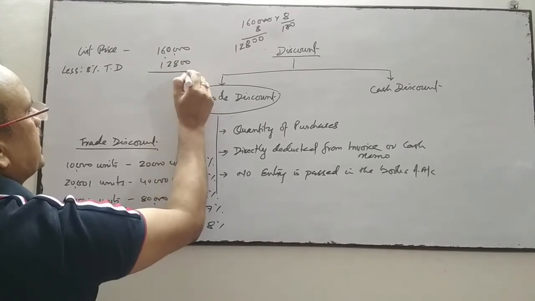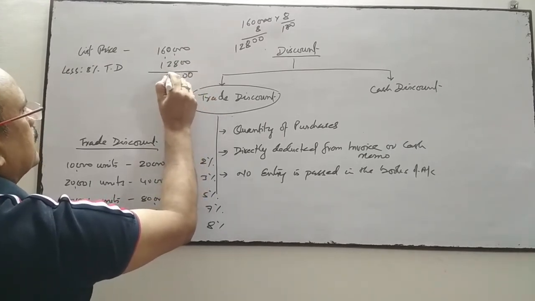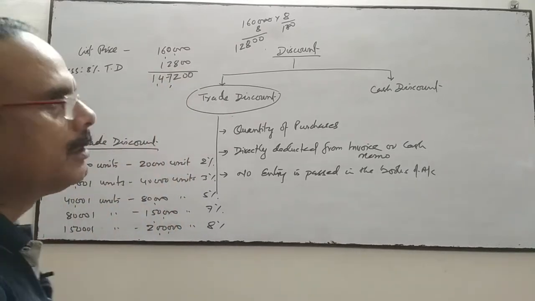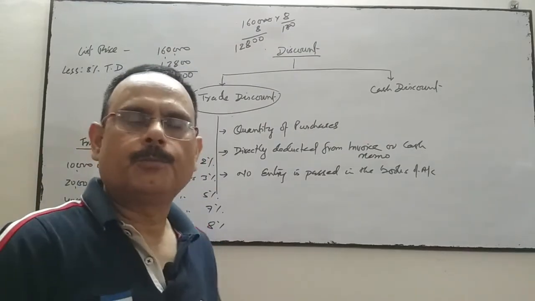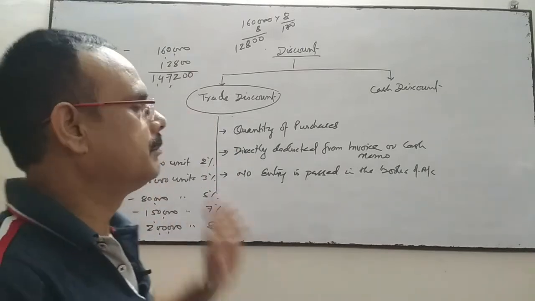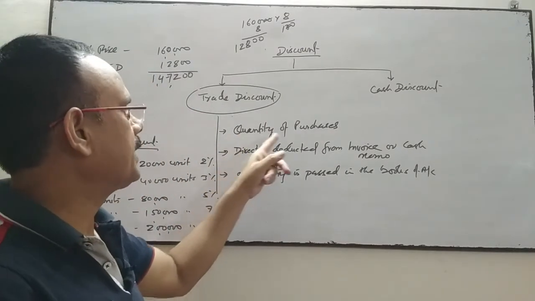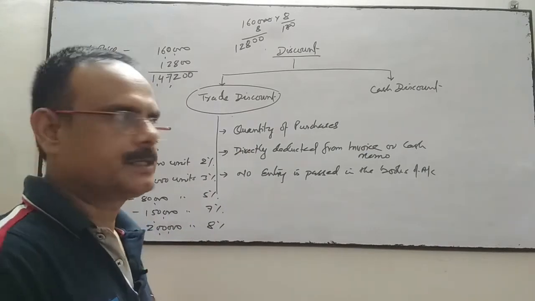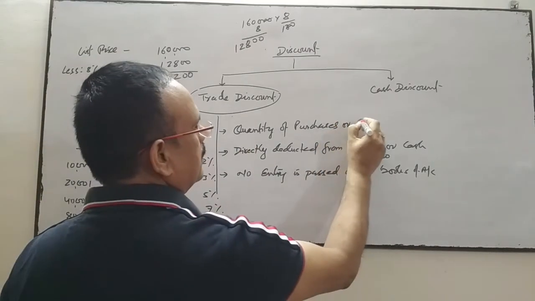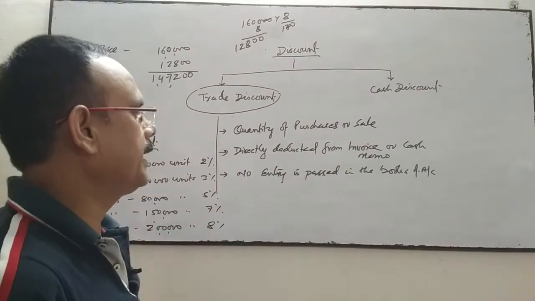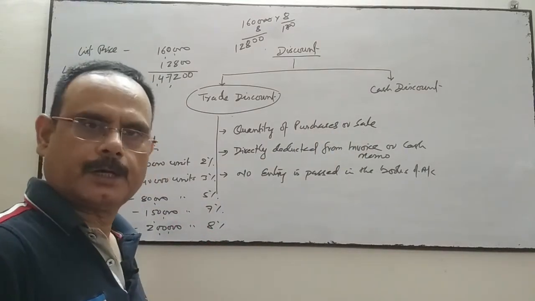So this will be directly deducted, and this much amount now the customer will pay to the seller. So trade discount is based on the quantity of purchase or sale, directly deducted from invoice, and no entry is passed in the books of account.